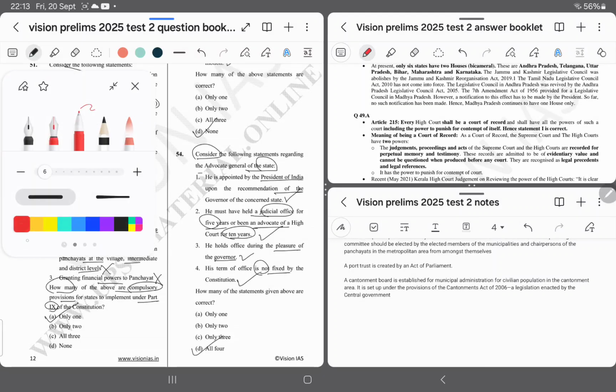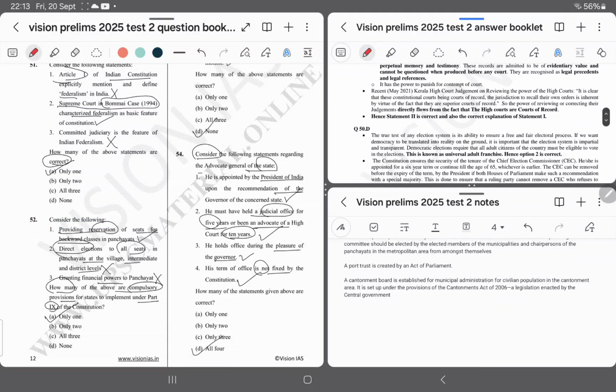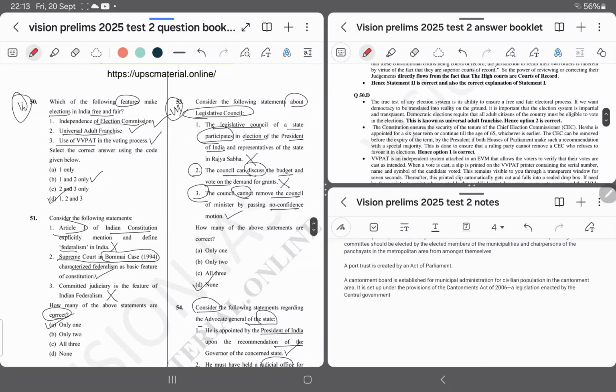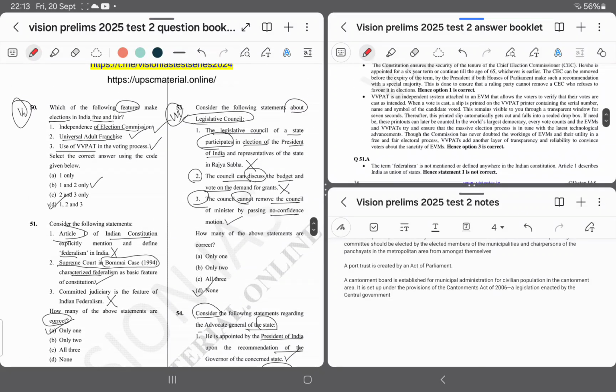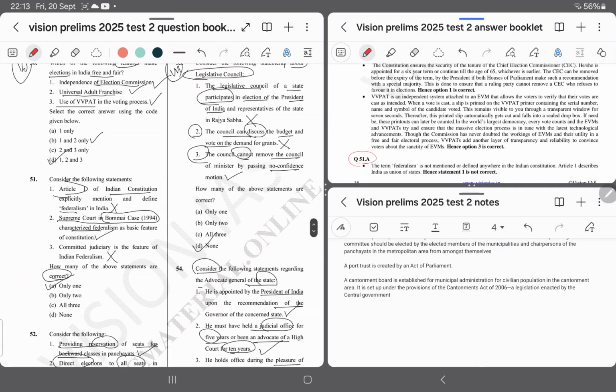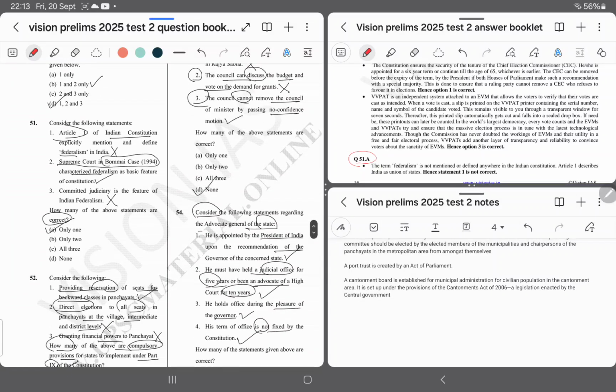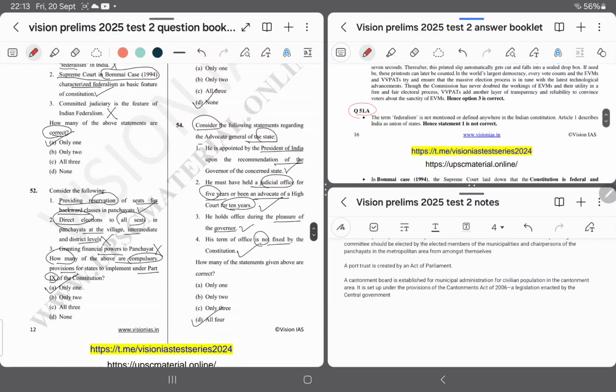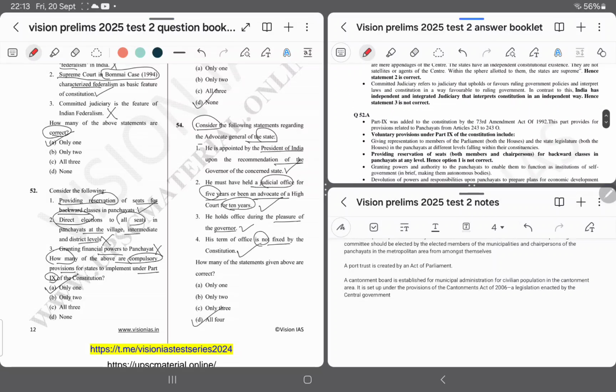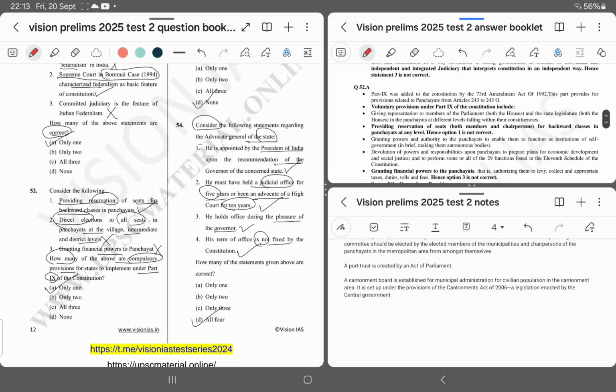Let's match the answer with the answer key. Question number 50. Answer is D. Right. Question number 51. Answer is A. Right. Question number 52. Answer is A. Only one of the above statements is wrong. Right. Option 1 is not.